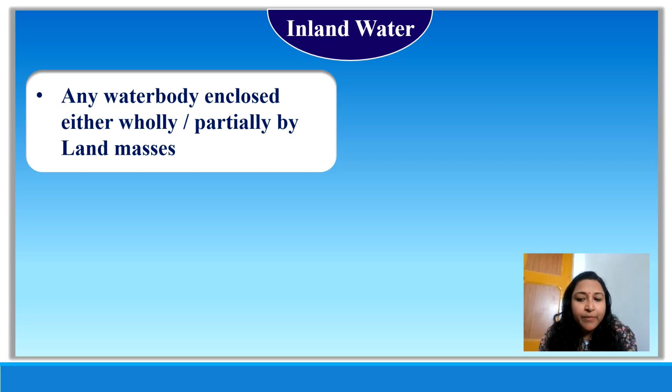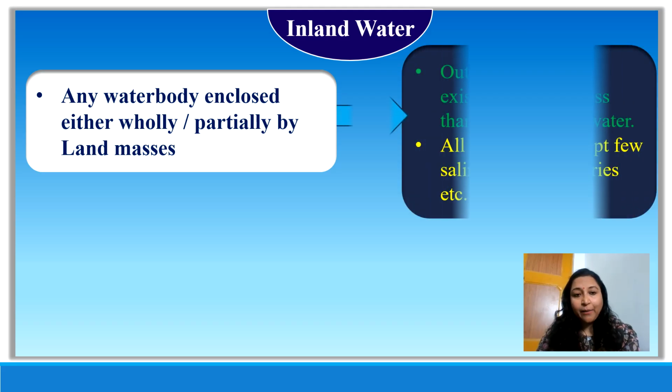So by definition, if you take a look at the word itself, what is inland? It basically comprises two parts. Any water body that is enclosed by landmass is called inland water. That is the basic definition of it. Here I have mentioned: any water body which is enclosed either wholly or partially by landmass.